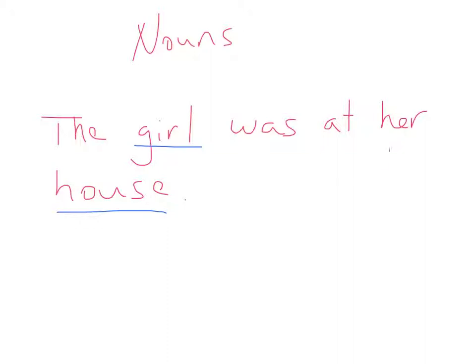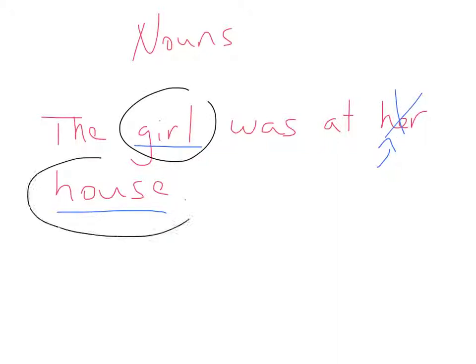This is actually a possessive pronoun, but we won't get into that right now. Let's just focus on these two. So we have a girl, we have a house. Both those are things. Let's try one more.